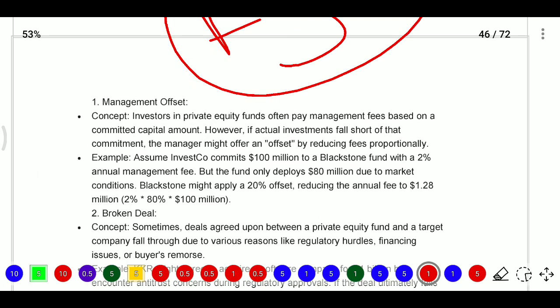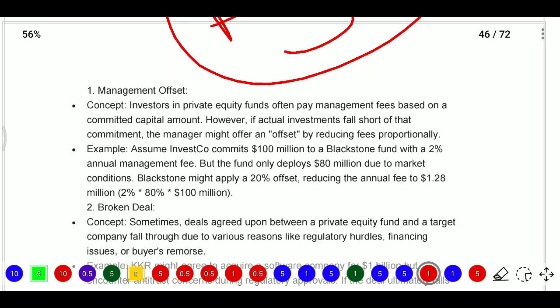Here one will be management offset. Management offset means investors in private equity funds often pay a management fee based on committed capital amount. However, if actual investment falls short of commitment, the manager might offer an offset by reducing the fee proportionately. Catch-up provision means the fund house will pay the general partner. Clawback provision is there: in a clawback provision, the general partner needs to pay that amount to the fund house. So here the same person is payable and receivable, then we will offset that amount.